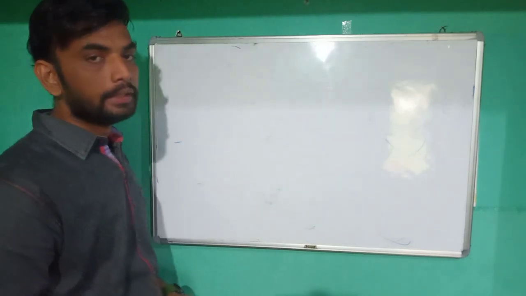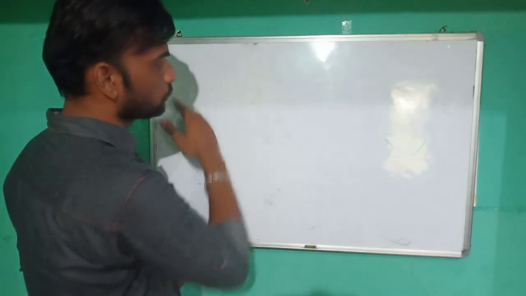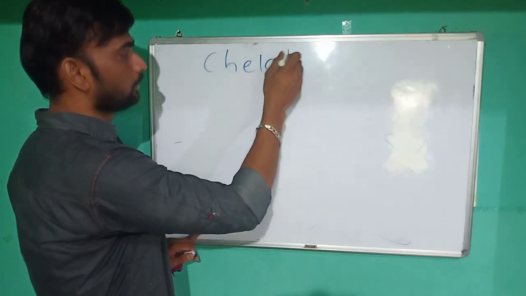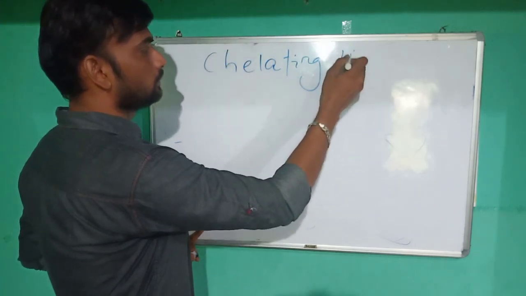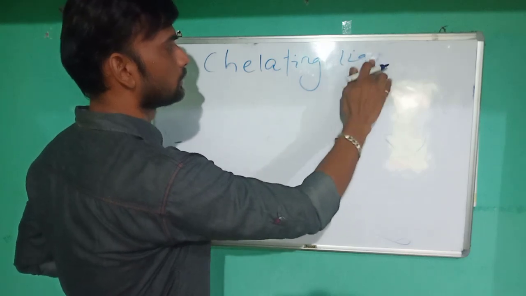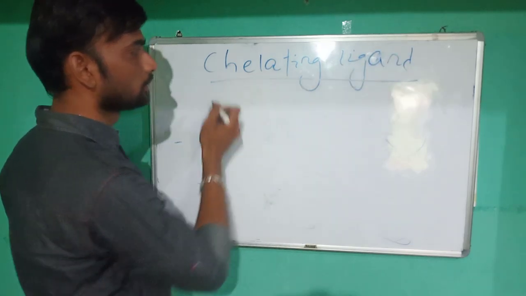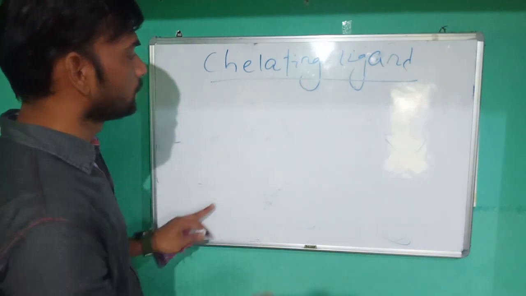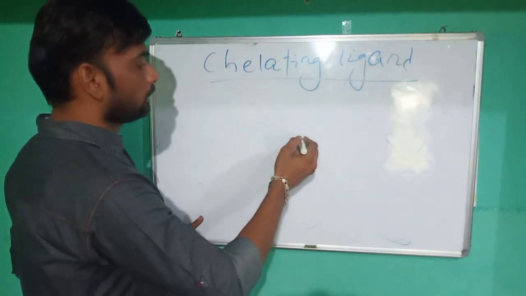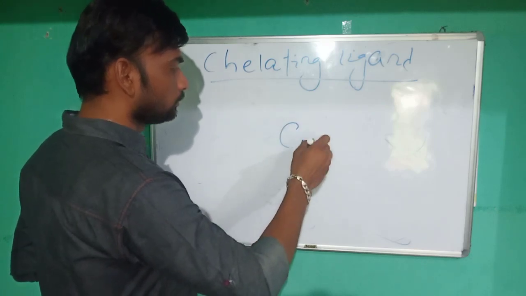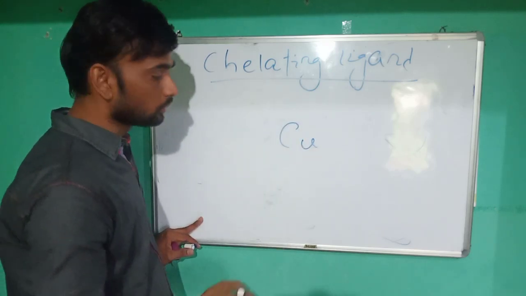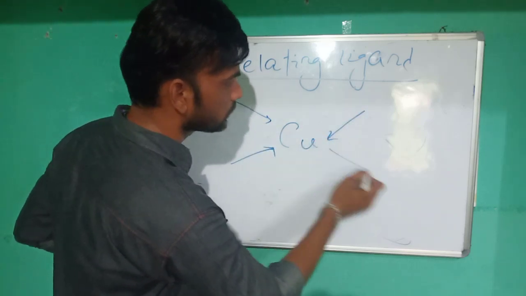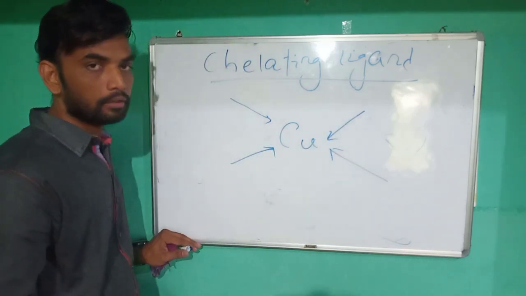Then after polydentate ligands, there are many different types of ligands. From this, there is a concept of chelating ligands. If I first write an example, here is the central metal atom, copper. There are, let us assume, 4 coordinate bonds.